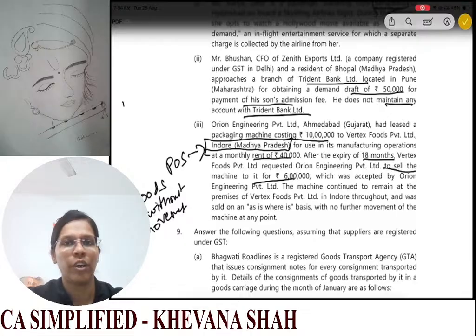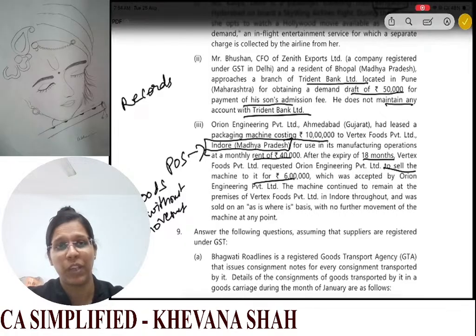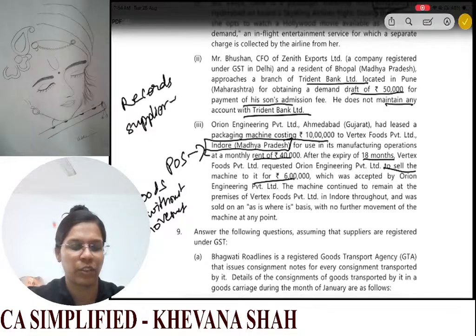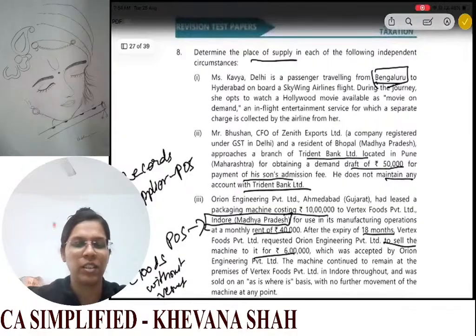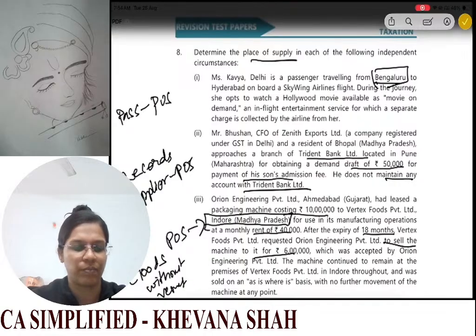Here, on records, your address for the receiver is not available, so your supplier's location will be your place of supply. And for this question, wherever your passenger boards, that place is your POS.